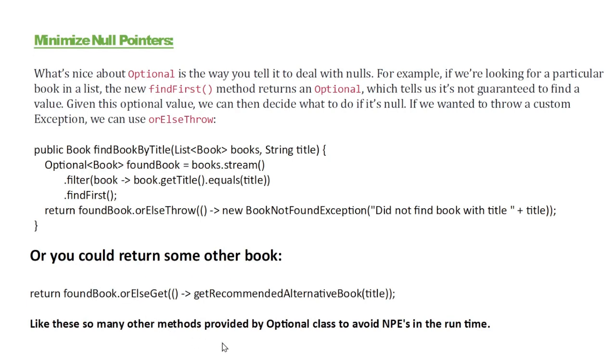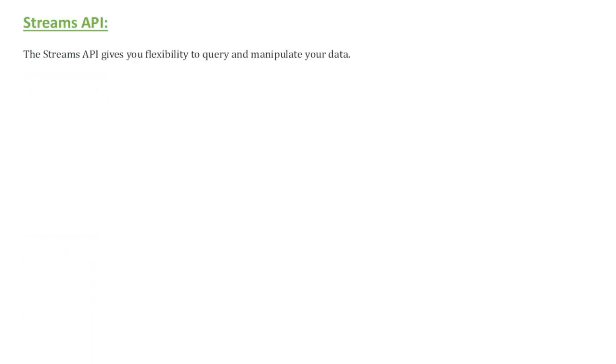Like this, so many other methods: of, ofNullable. I will explain later in a separate video about Optional clearly. So this is one topic that made Java 8 more popular. And one more thing, this is my favorite concept, the Streams API.